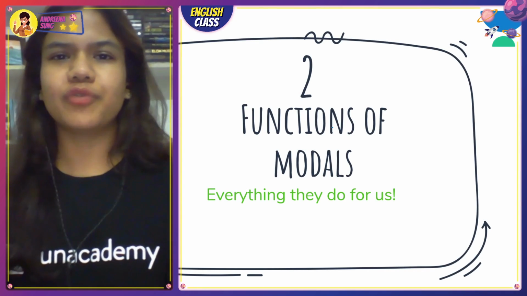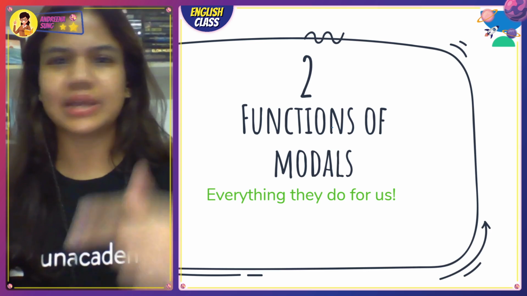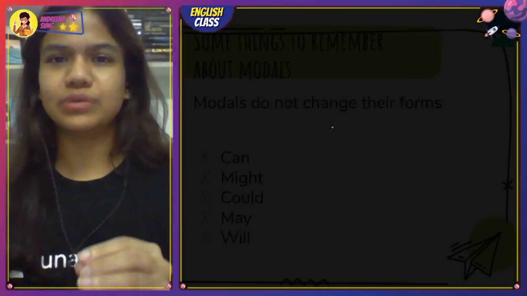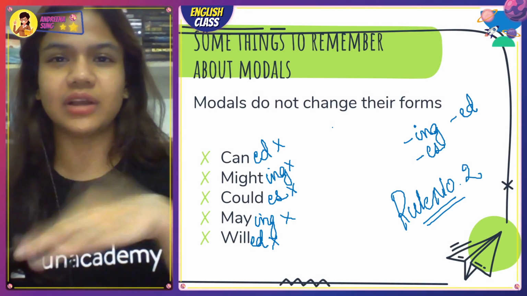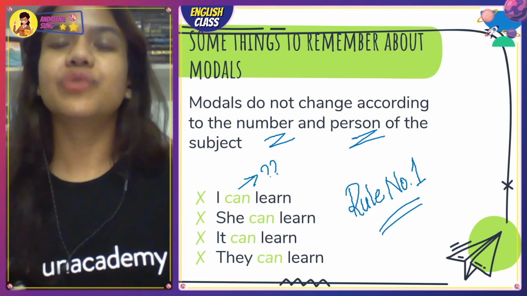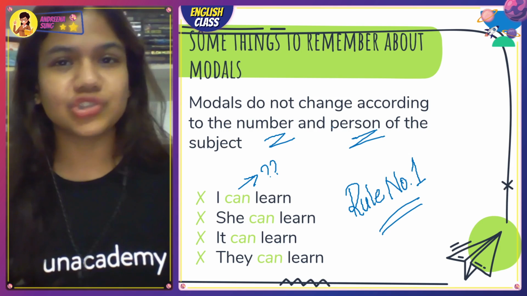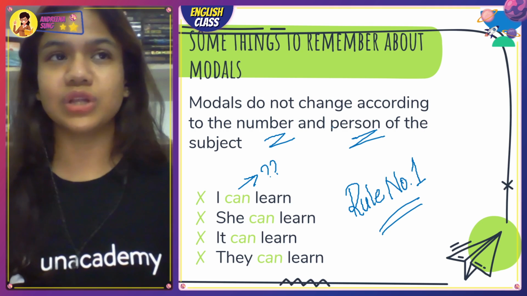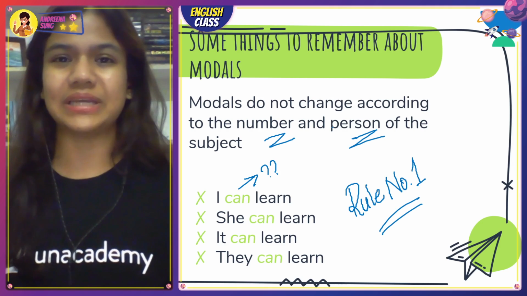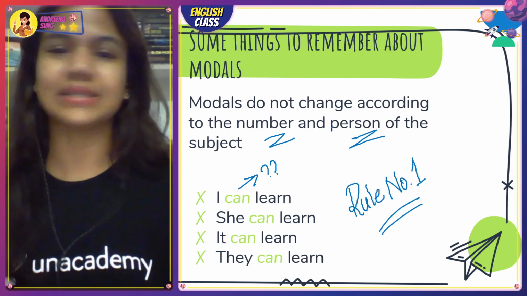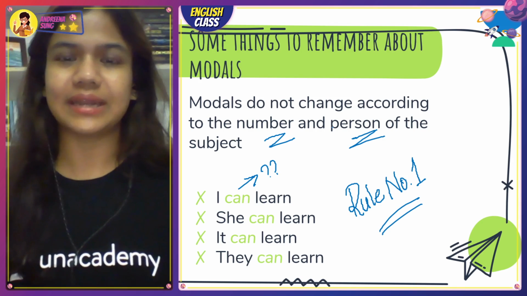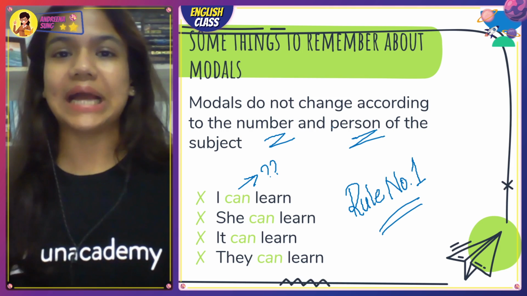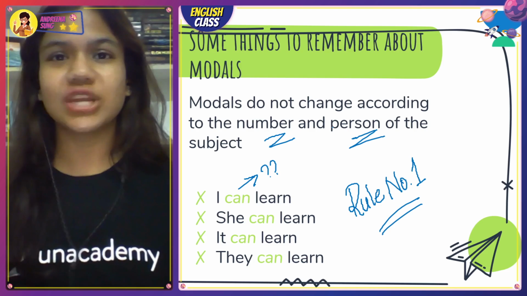Now, before we move on to functions of modals and try to understand each of them in some level of depth, let's quickly revise all the 4 rules that we have digested so far. Rule number 1 for modals says it doesn't change according to the number or the person of the subject. So I can, they can, we will, she will, he might or she might. Everything stays the same, guys. There is no change. It's not tenses. Tenses change. Modals, again, are special and they behave irregularly, so they're not going to change.